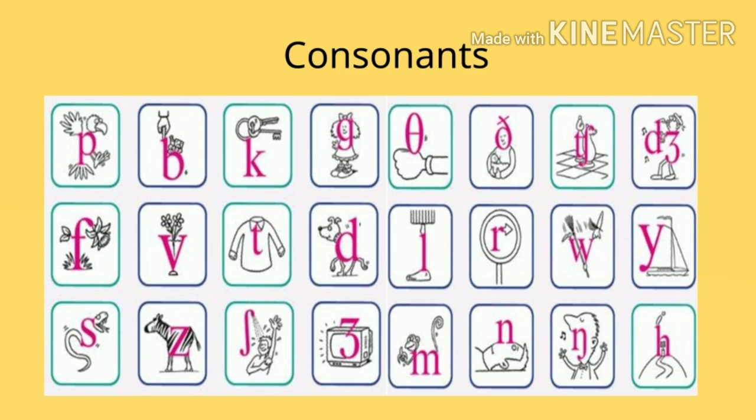Voiced sounds are ba in basket, va in vase, za in zebra, ga in girl, da in dog, ja in television, la in lamb, ma in monkey, tha in mother, ra in ring, na in nose, nya in sing, ja in joy, and ya in yacht.